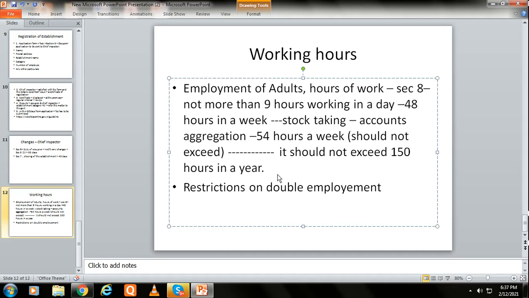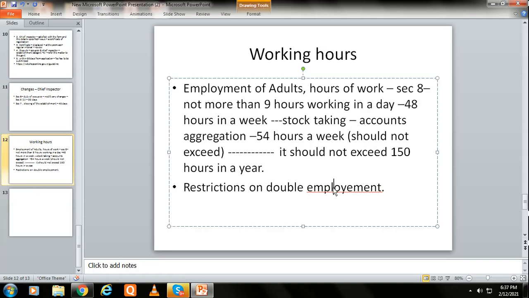So there is a restriction. No person shall work about the business of an establishment or two or more establishments, or an establishment and a factory, in excess of the period during which he may be lawfully employed under this act. That means my total working hours should not exceed 150 hours in a year, even if I am employed in 2 or 3 places. This is very important.